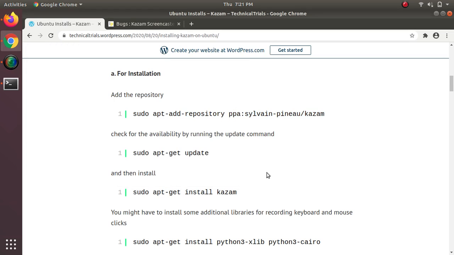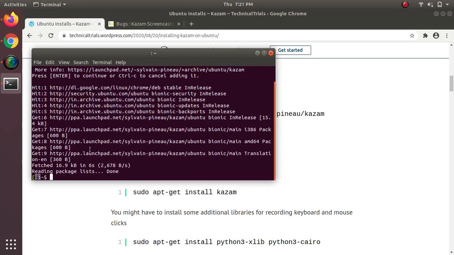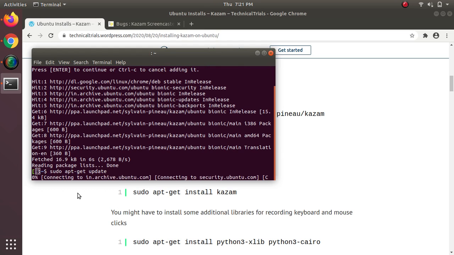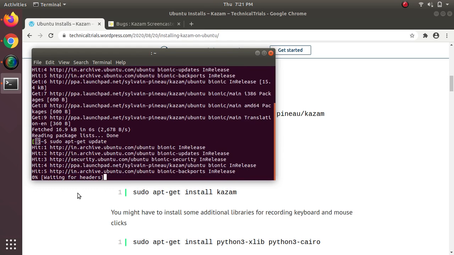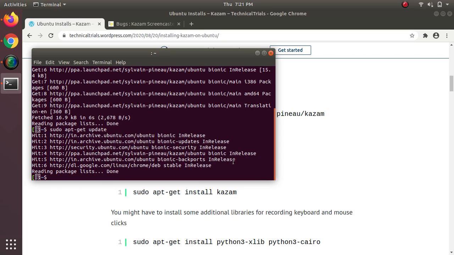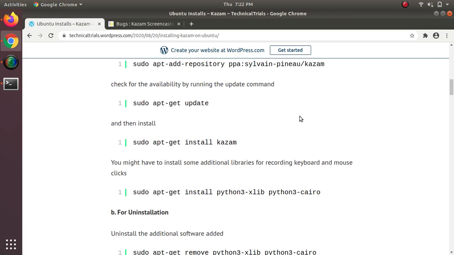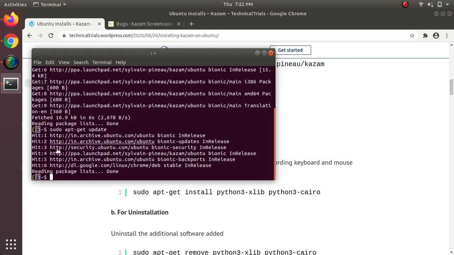Next, you would have to run the update command to see if it is added and it is available. So try the update command and you can see, where is Kazam? Yes, here. It's added. Once it is added and available, next you can try running the install command. So copy and paste it onto terminal.